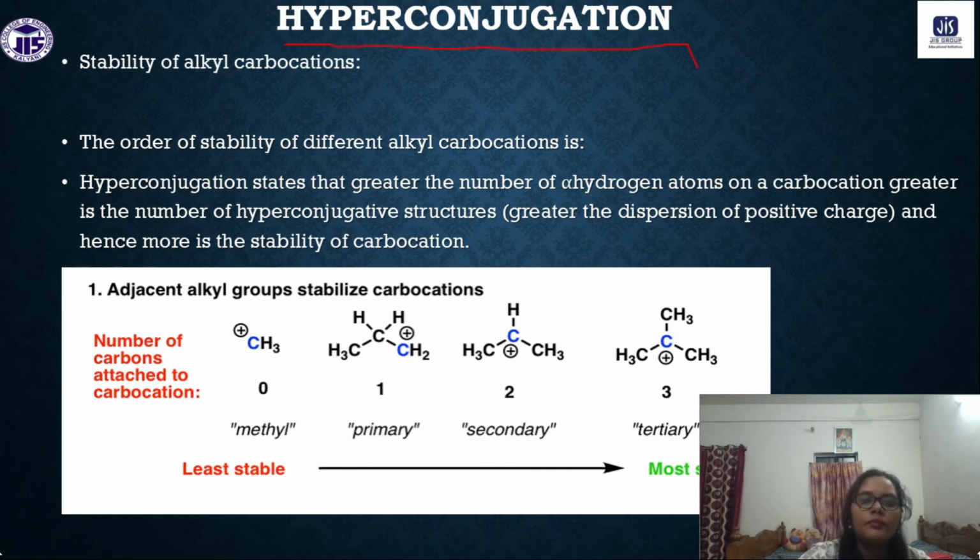Always the 3-degree carbocation is much more stable because we have 9 alpha hydrogens. You can see 9 alpha hydrogens, that means 9 resonating structures.